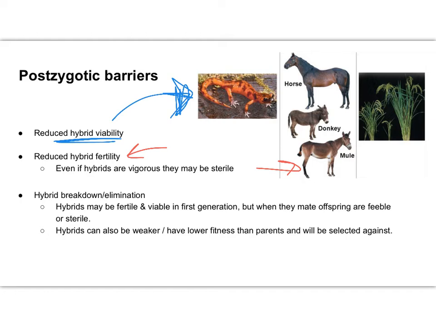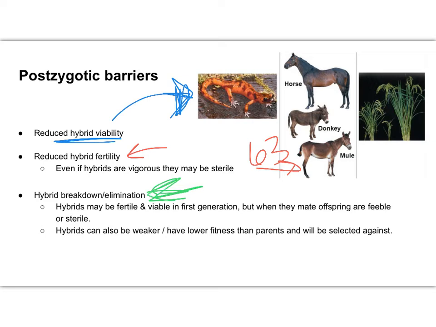And so what happens here is when that mule tries to go through meiosis, it's not going to produce gametes. If you remember, the diploid number of the mule becomes 63. Well, I can't split that in half, and I can't do half a chromosome somewhere. So the mule is unable to produce normal functioning gametes, and so the mule is sterile, even though it's a totally viable, functional organism.